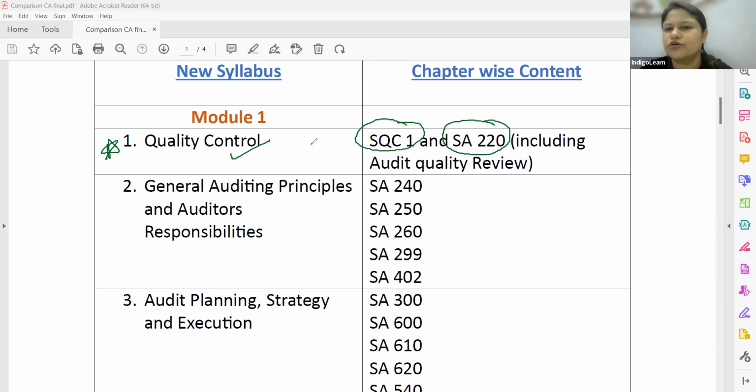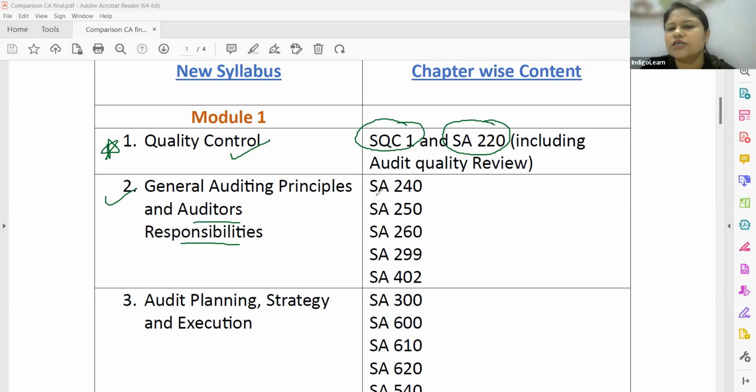So quality control is going to talk about these 2 things, SQC 1 and SA 220, where we talk about the quality control framework required by the chartered accountants firm. That is a very, very important one. So it talks about the engagement quality control reviewer, all of those things are covered by the first chapter. Then second, we talk about general auditing principles and auditor's responsibility. If you look at the very name, you'll understand it's talking about auditing principles and the auditor's responsibilities.